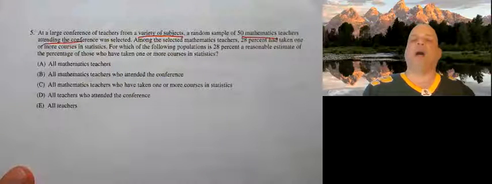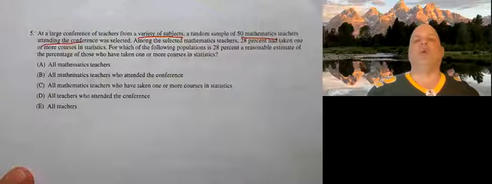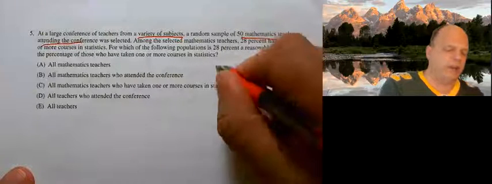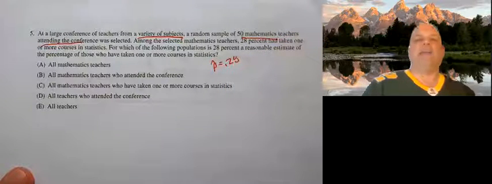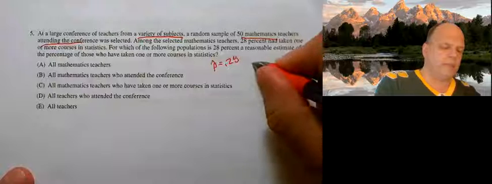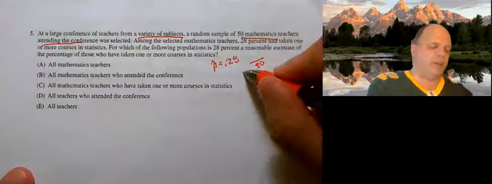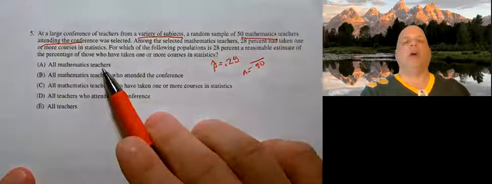For which of the following populations is 28% a reasonable estimate of the percentage of those who have taken one or more courses in statistics? So basically, we have a p-hat of 0.28. All right, and we took a sample of size 50, and there are 50 math teachers. So this is a random sample of 50, n equals 50. So can we apply this to all math teachers?